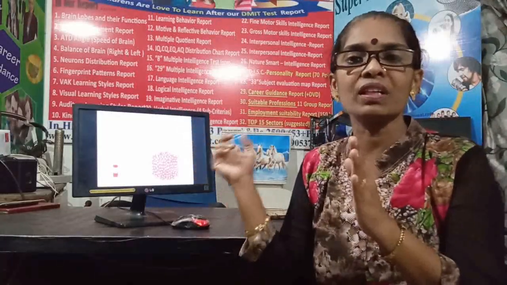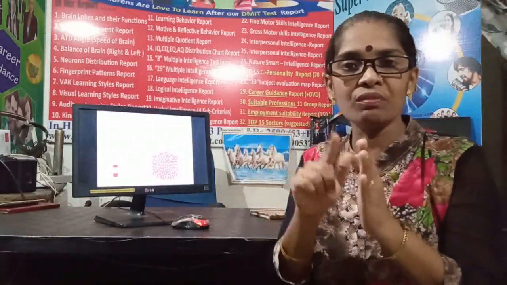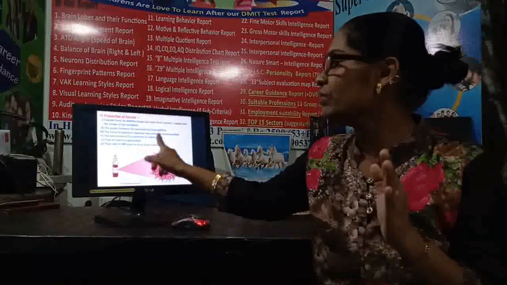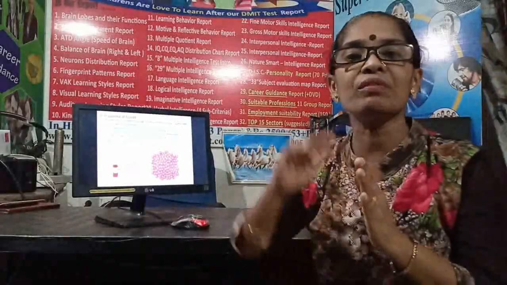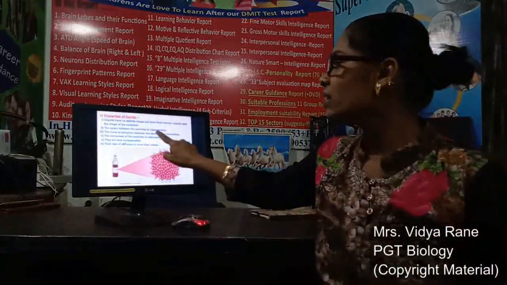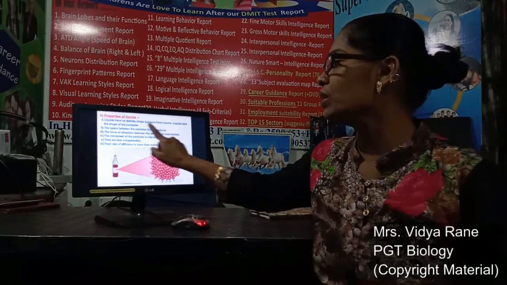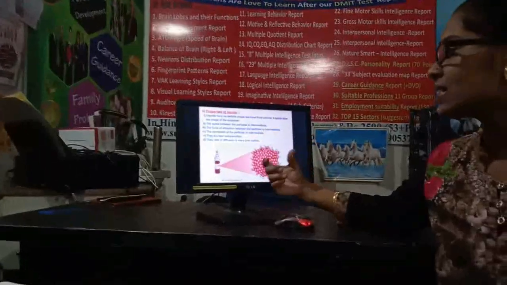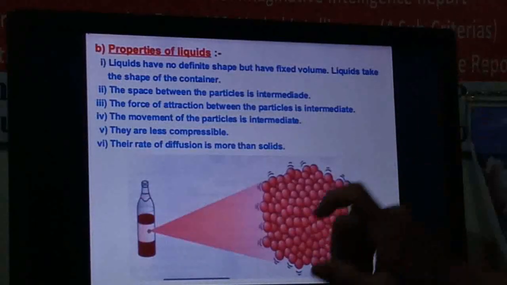And again, if you compare the space between the molecules with air, then it is less, right? So the space between the molecules is in between solids and gases. That's why the word intermediate is used. The space between the particles is intermediate, meaning greater than solids and less than gases.